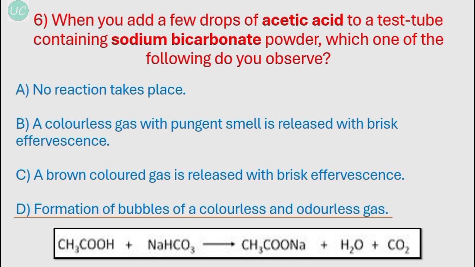Okay, and the colorless gas with pungent smell is released with brisk effervescence. So this is incorrect. Carbon dioxide doesn't give a pungent smell. Okay, and brown colored gas is released with brisk effervescence. So this is incorrect. Carbon dioxide is an odorless and colorless gas. Okay, so option number D over here is correct.